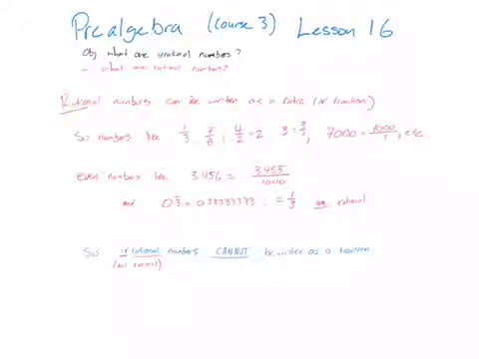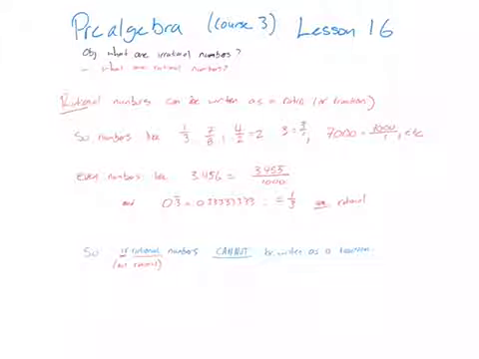In Lesson 16, the objective is to understand what irrational numbers are. In order to understand what irrational numbers are, I'm going to ask you the question, what are rational numbers? Because irrational means not rational. So then what is a rational number?